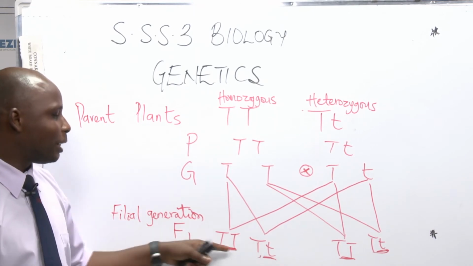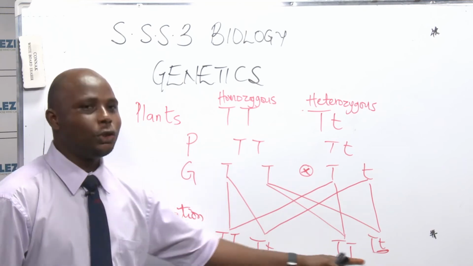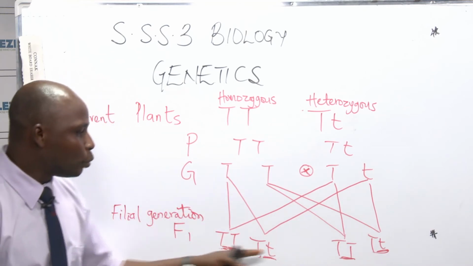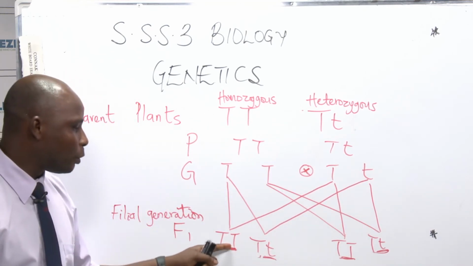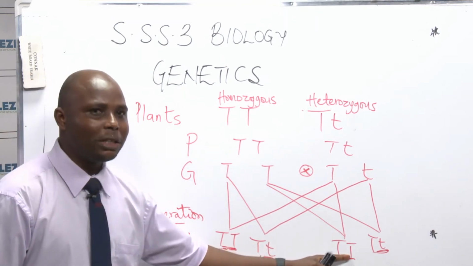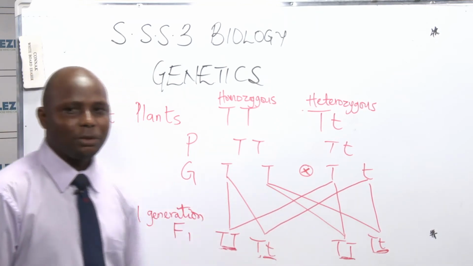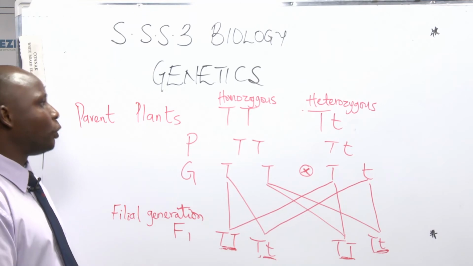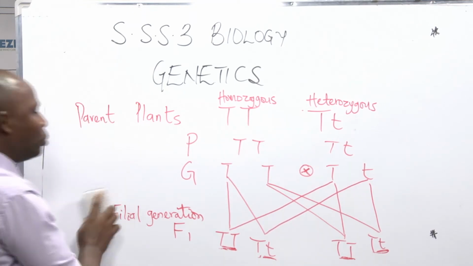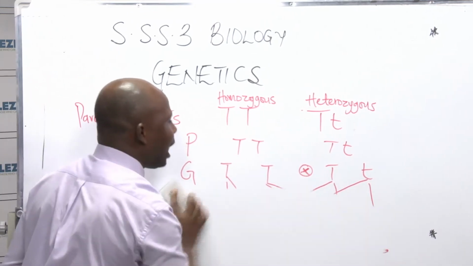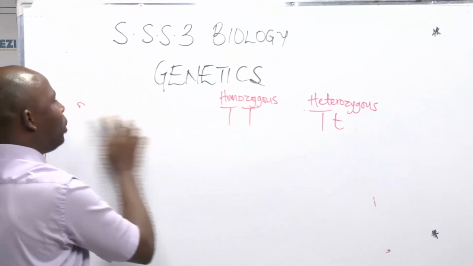So in this case, the genotypic ratio will be 2:2, because we have 2 homozygotic and 2 heterozygotic. So we just say the genotypic ratio is 2:2. So I hope you understand these terminologies that we are looking at.